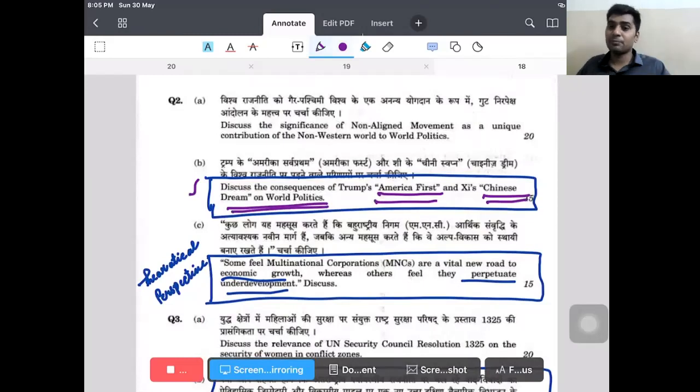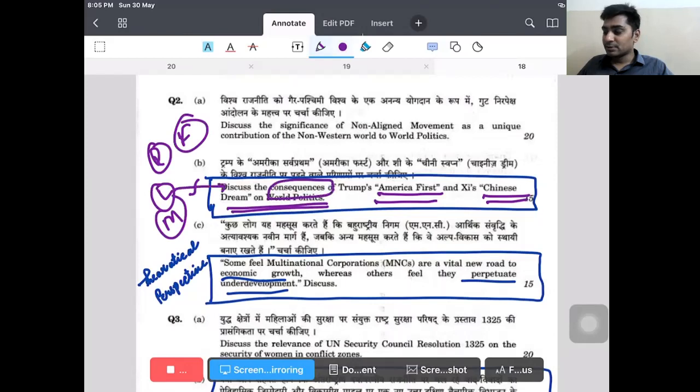Consequences of America's first and the Chinese dream of world politics. You can write the consequences only from the perspective of realism, liberalism, Marxism, feminism. How can you write the consequences?